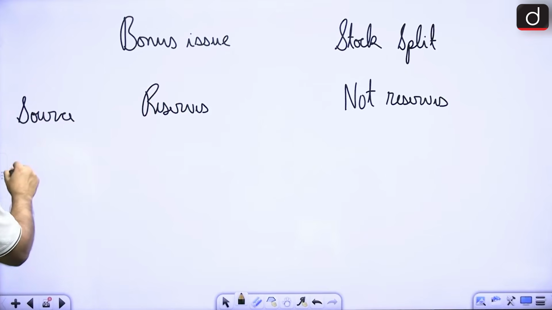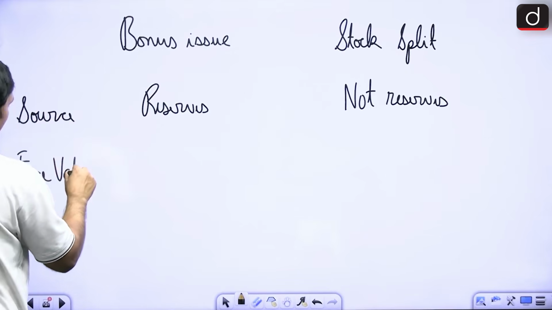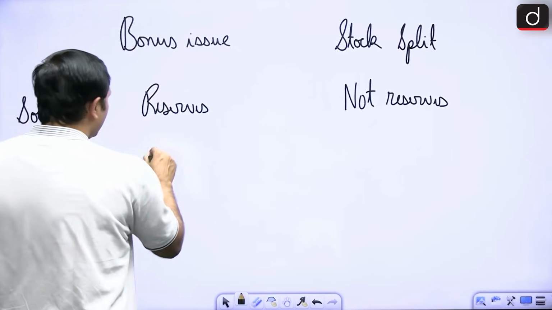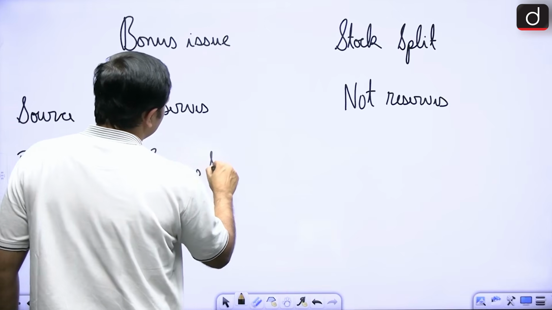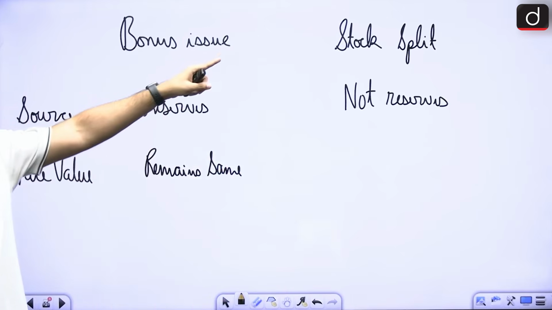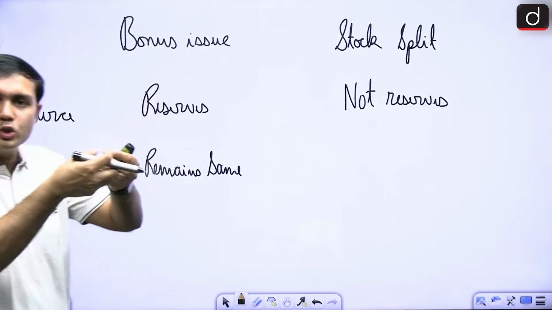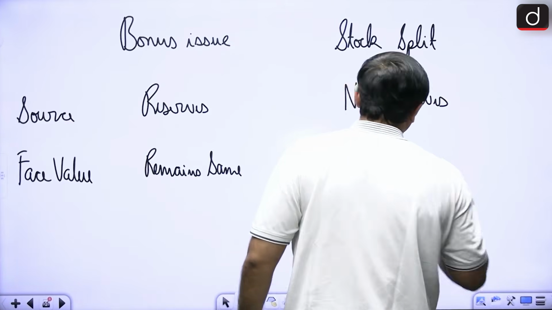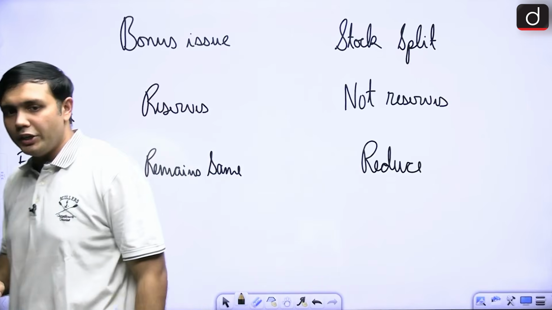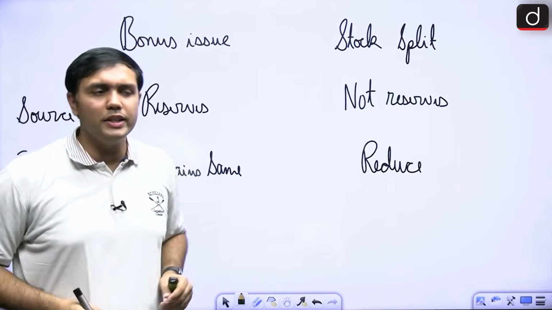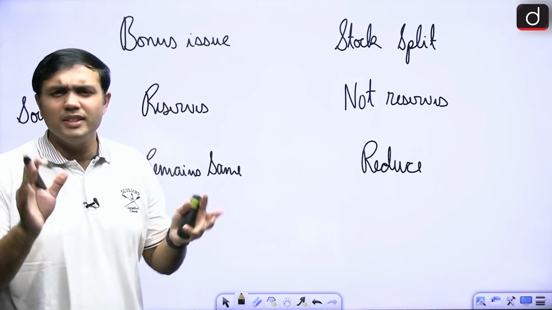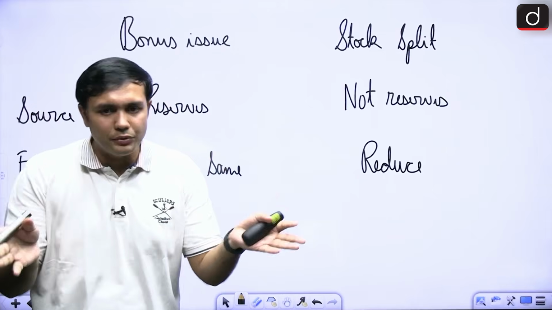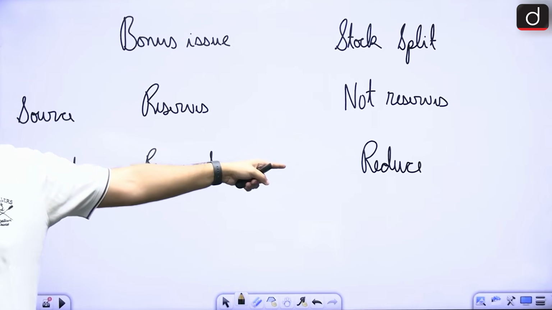Next, what is the face value here? Face value in case of bonus issue remains the same. And in case of stock split, because individual stocks are now being split, their face value is getting reduced. Say for example, if a particular stock is valued at 100 units, just take a hypothetical example, and you split it into 2, then face value becomes 50 and 50. That is how the face value is reducing.